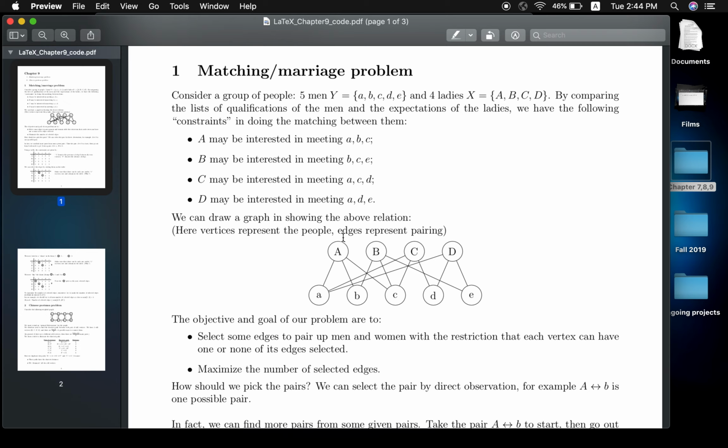interests. For example, here you see capital A may be interested in meeting small letters a, b, c. So these 3, because this lady is interested in these 3 men, that's why we use edges to connect them. So that means if one lady is interested in a man, then we use an edge to connect the 2 corresponding vertices. That's the meaning of the edges in my graph.